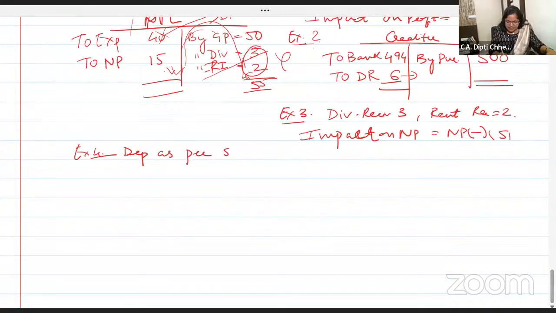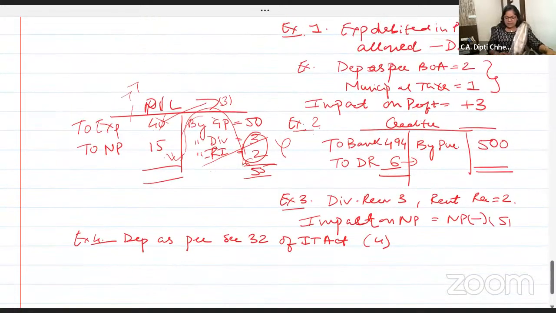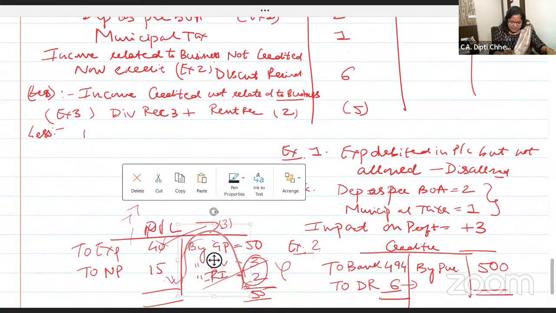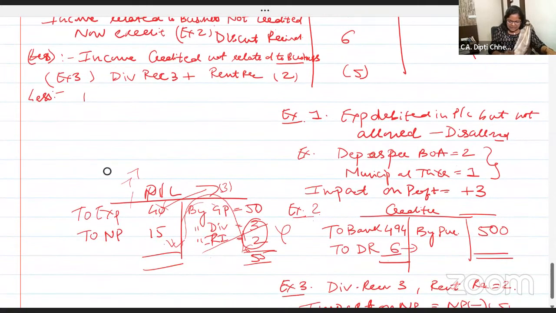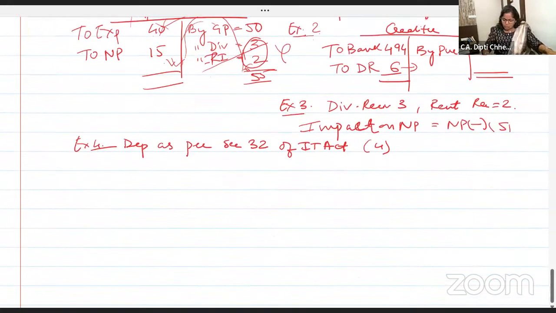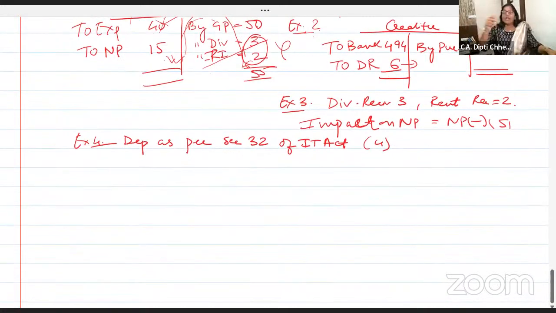Depreciation as per section 32 of the Income Tax Act, which should be allowed, is say 4 rupees. So whatever depreciation you have debited in the books, that's not allowed. Add back. But can we deduct the depreciation as per Income Tax Act? Answer is yes. Now what I will write here: expenses allowed, not debited. Income tax depreciation 4 rupees is allowed, but not debited. So now you debit it.